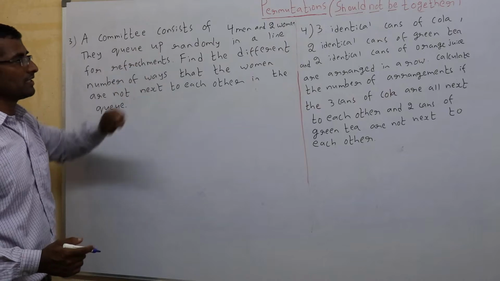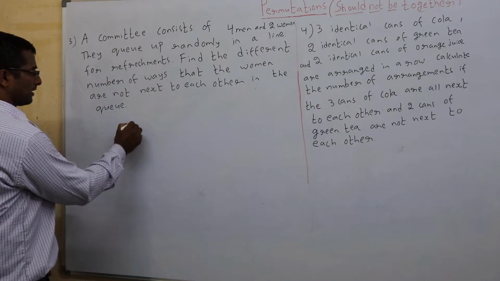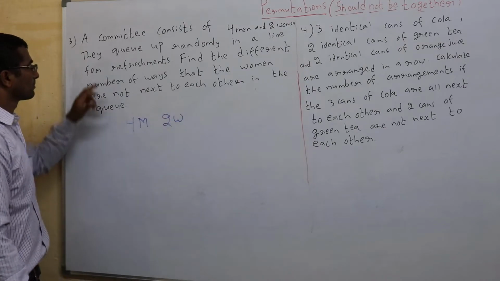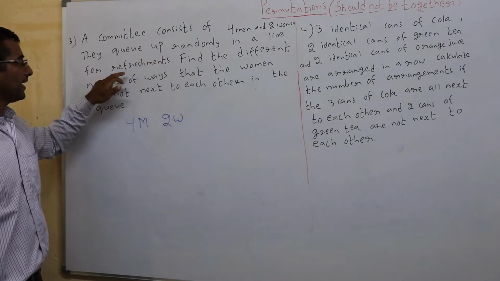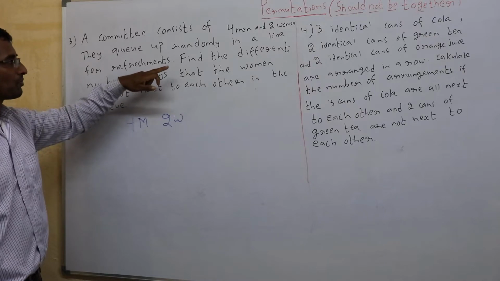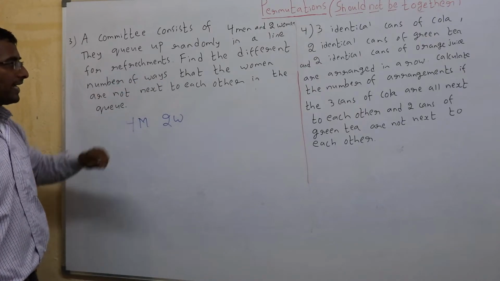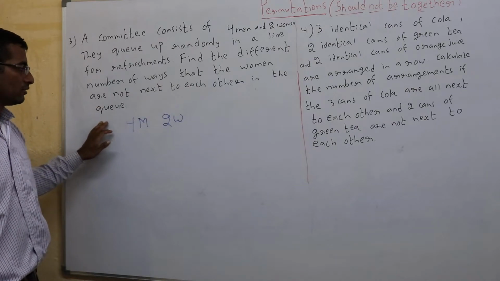A committee consists of 4 men and 2 women. So 4 men, 2 women. They queue up randomly in a line for refreshments. Find the different number of ways that the women are not next to each other in the queue.